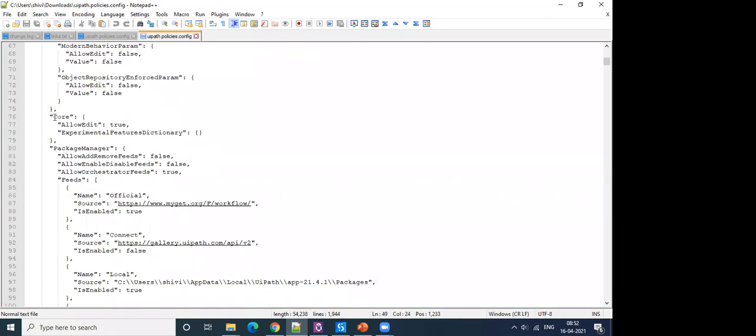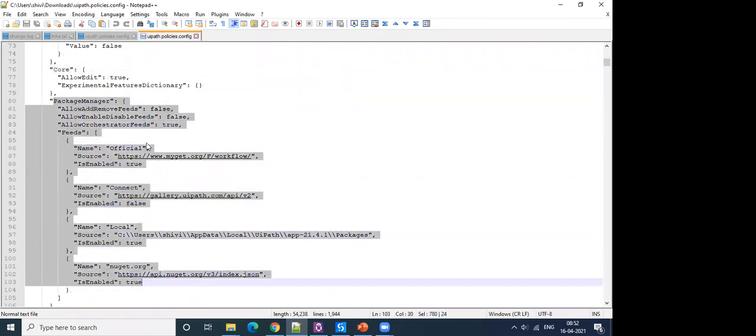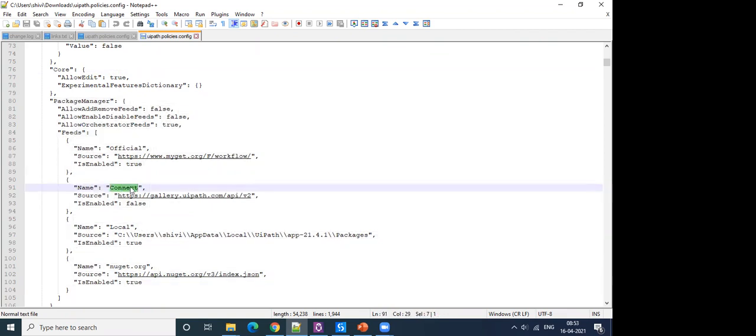The next main part is core, wherein we can control the feeds. Whether you want to disable the official feed, connect here corresponds to marketplace. If you want to disable marketplace usage, you will set enabled to false, but you will also change this option here, allow enable disable feeds. If this is false, whatever settings you have made in here, like this should be enabled, this should not be enabled, then local should be enabled, NuGet should be enabled, these settings will remain and the user will not be able to make changes to them.